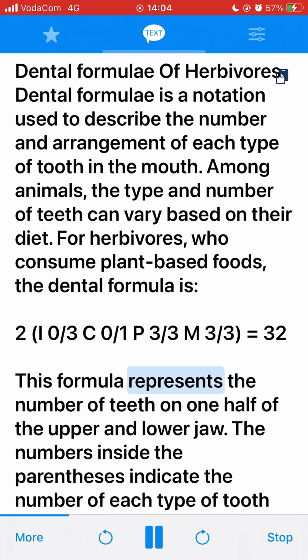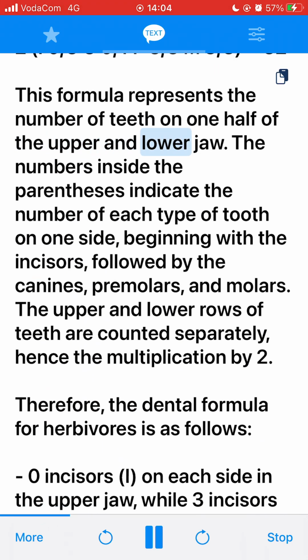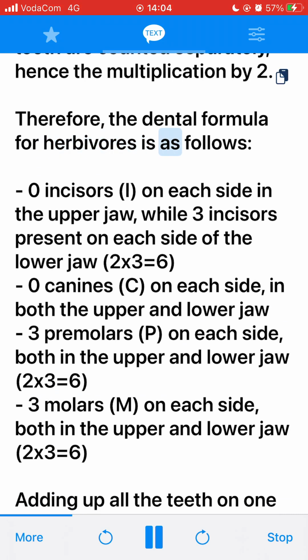This formula represents the number of teeth on one half of the upper and lower jaw. The numbers inside the parentheses indicate the number of each type of tooth on one side, beginning with the incisors, followed by the canines, premolars, and molars. The upper and lower rows of teeth are counted separately, hence the multiplication by 2. Therefore, the dental formula for herbivores is as follows.